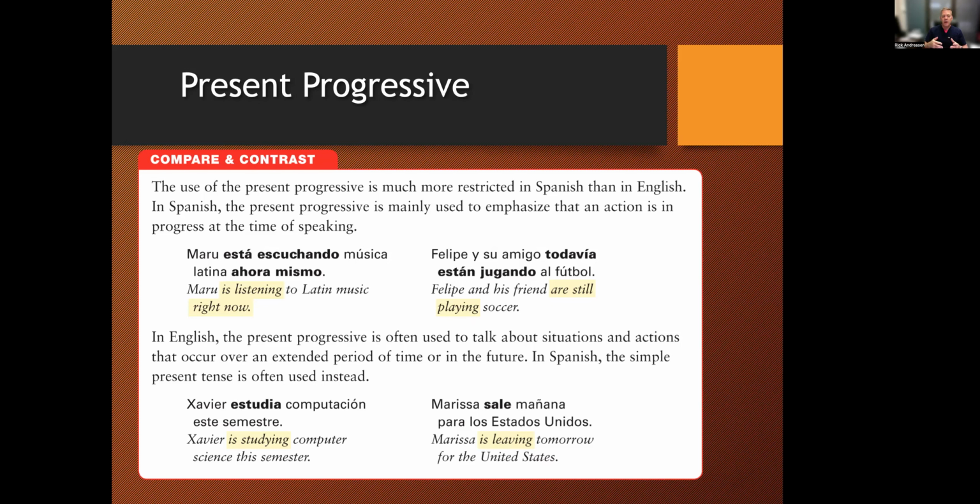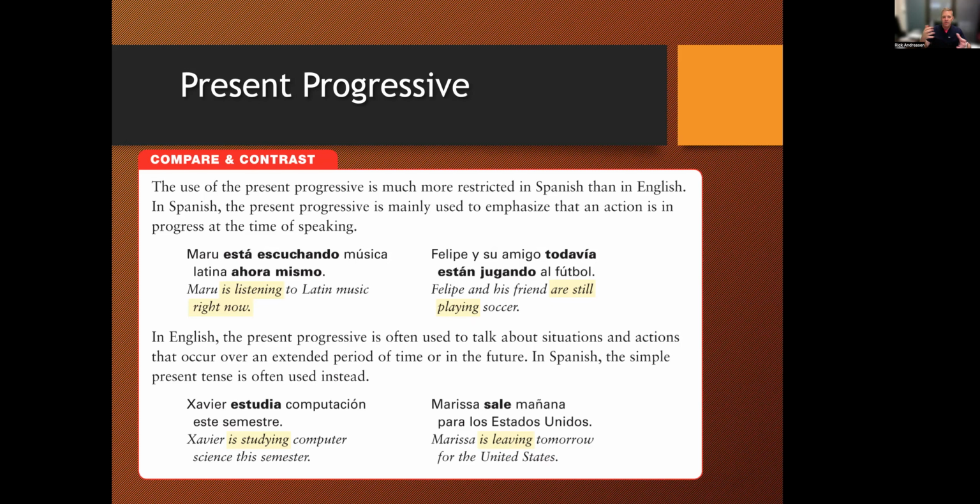So, Javier estudia computación este semestre. He's studying computer science this semester, but he's not literally right now in this sentence doing something to be studying this tema. Marisa sale mañana para los Estados Unidos. She's leaving tomorrow for the United States, but she's not in the process of leaving right now. So Marisa sale. We wouldn't say Marisa está saliendo unless she's physically on a plane getting ready to depart. Okay, so progressive means it's progressing in the present tense right now.